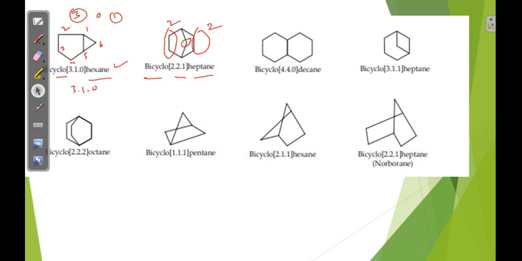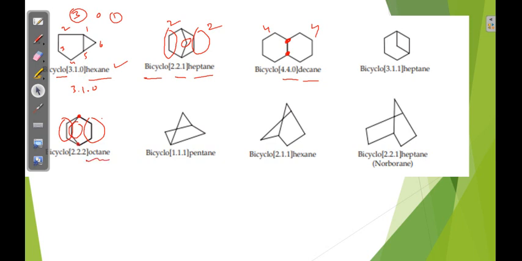Here 4 carbons, 4 carbons. These are the bridgehead carbons. You should not count this one. Left side, right side 4, 4, middle 0: 4.4.0 decane. So like that you can give the name. Here right side 2, left side also 2, middle also 2. So total carbons, these are 6, and bridgehead carbons 2. Total 8 carbons. So octane.